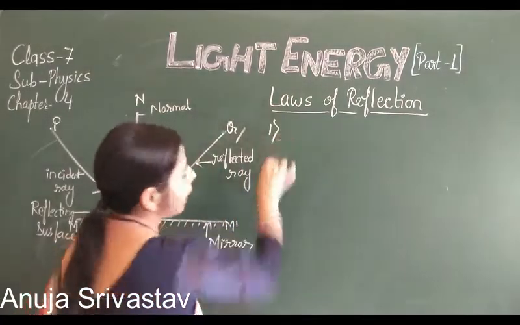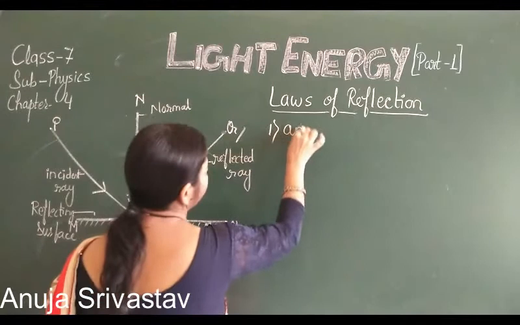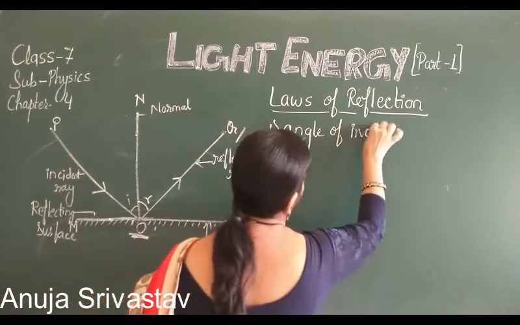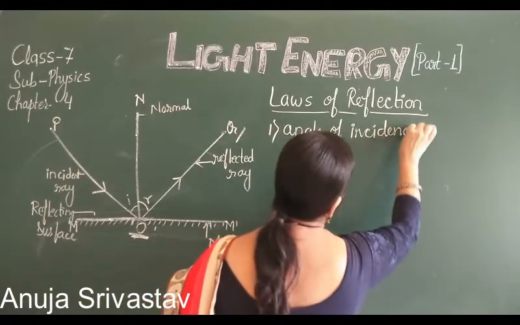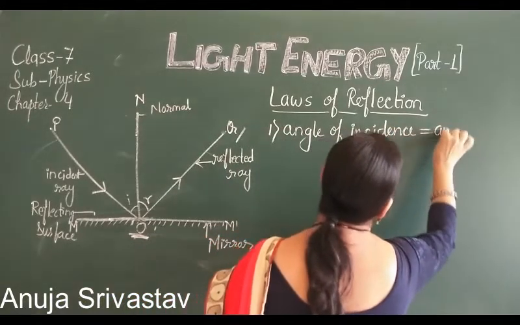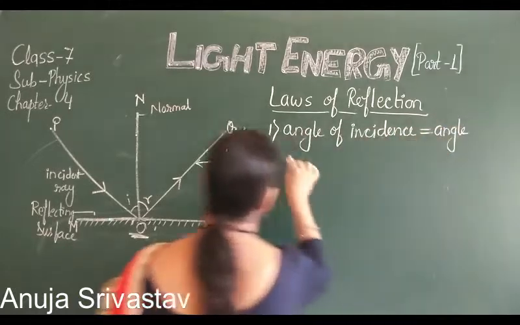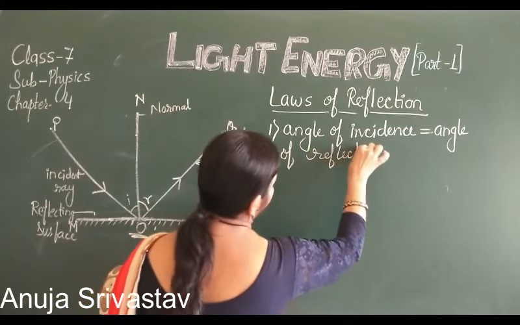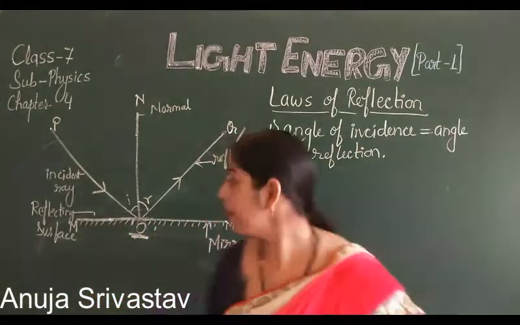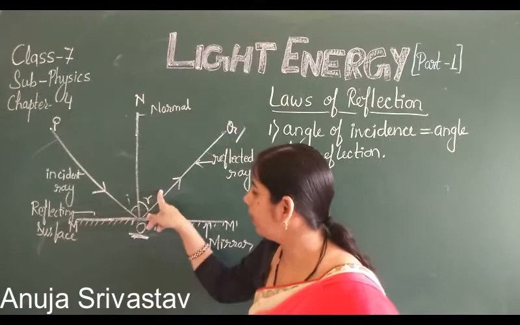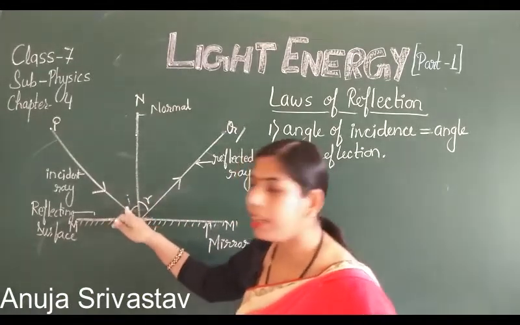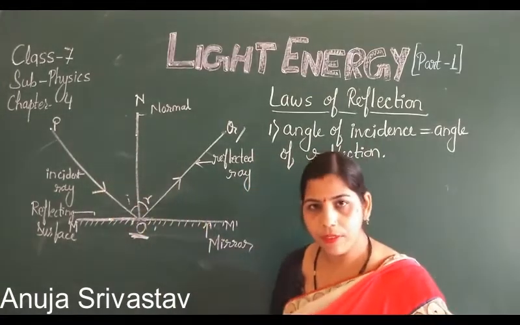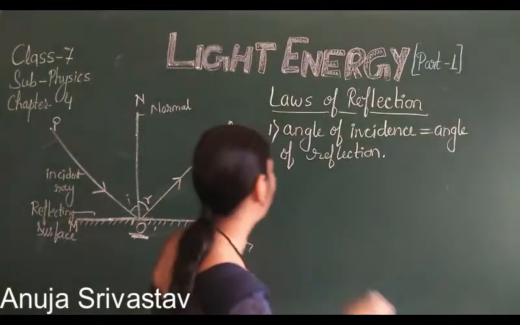So the first law is angle of incidence equals angle of reflection. That means this angle i and r are always equal. If it is 30 degrees, it will also be 30 degrees. If it is 45 degrees, it will also be 45 degrees. That means it is always equal.